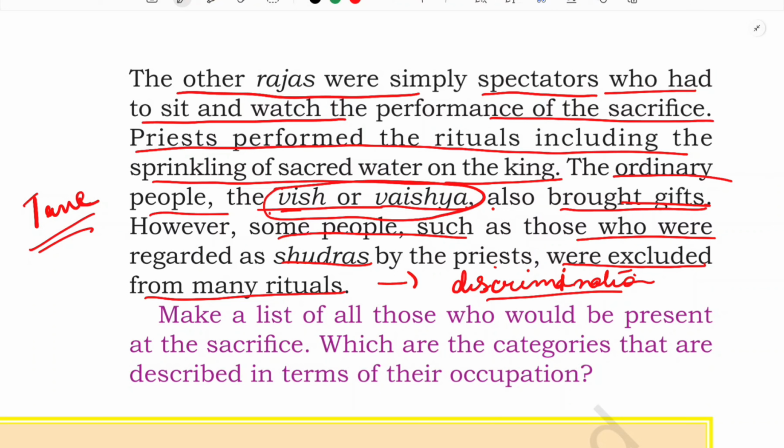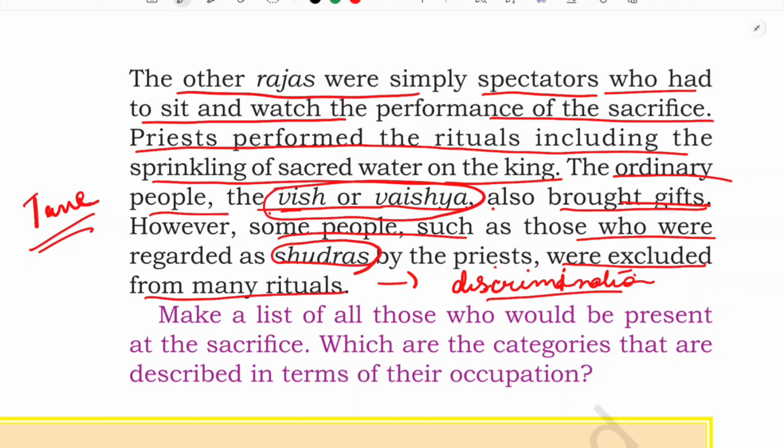Okay, see the last line. Those who were regarded as Sudras. See how they see, that means there were some groups which had been divided in that society. Now they have started dividing the society. In the previous chapter what we have seen, there were groups: the priest group, the Raja group, the other people groups, and the Das and the Dasis. But here a more defined group has been divided.